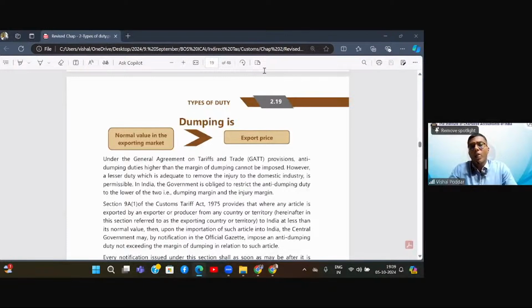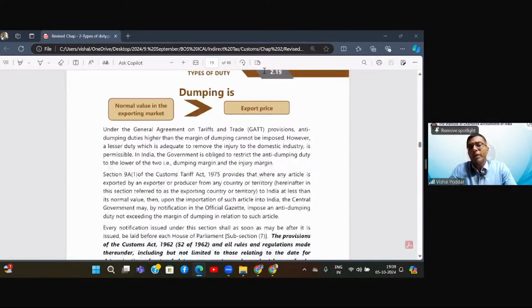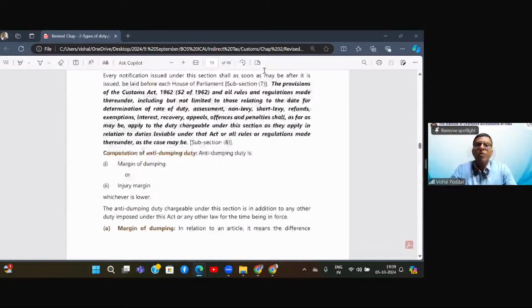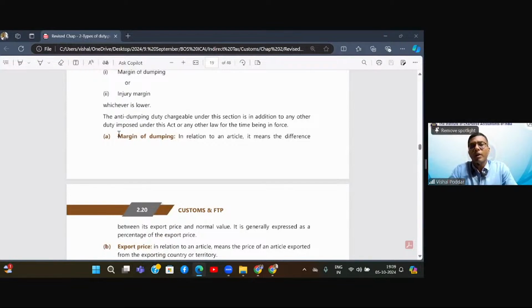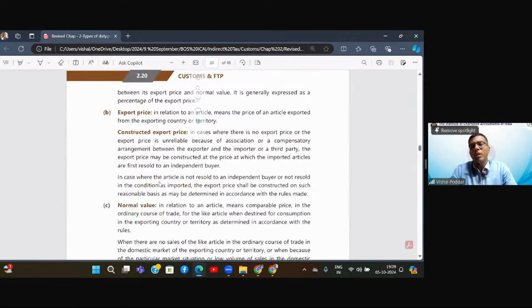Again, how much will be the tax which is levied under this section? The tax would be equal to the amount of dumping, which is called the margin of dumping. And margin of dumping will be equal to the difference between the normal price and the export price. So that difference is the margin of dumping. And this amount will be the amount which will be charged to you as this particular additional duty.